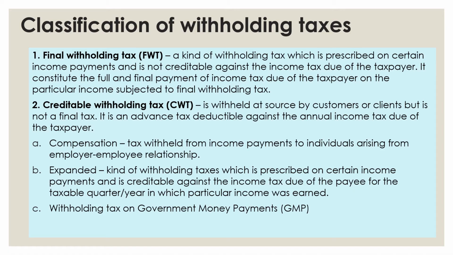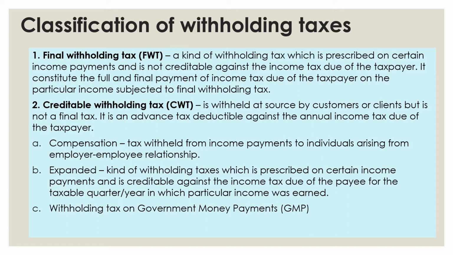Okay, so first let us classify the withholding tax. We have two withholding taxes, the final withholding tax and the creditable withholding tax. Final withholding tax is a kind of withholding tax which is prescribed on certain income payments and is not creditable against the income tax due of the taxpayer. It constitutes the full and final payment of income tax due of the taxpayer on the particular income subject to final withholding tax. Usually the passive income are subject to final withholding tax.